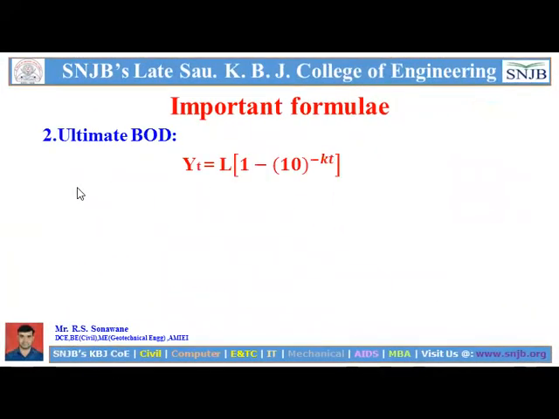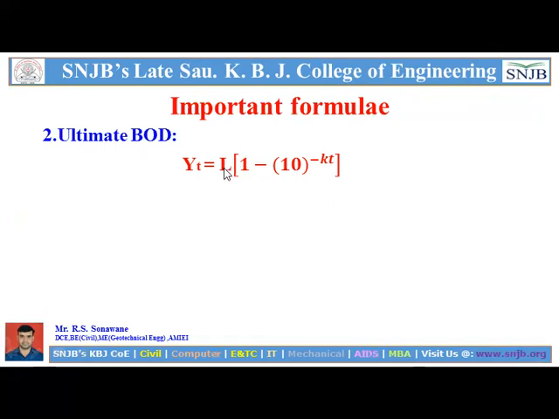Now the ultimate BOD formula. Actually, this formula is used for calculating BOD in a given number of days. YT, where Y is the BOD and T is the number of days, is equal to L into bracket 1 minus 10 raised to minus K into T. This K is the deoxygenation constant, which sometimes you have to calculate, and T is the time.